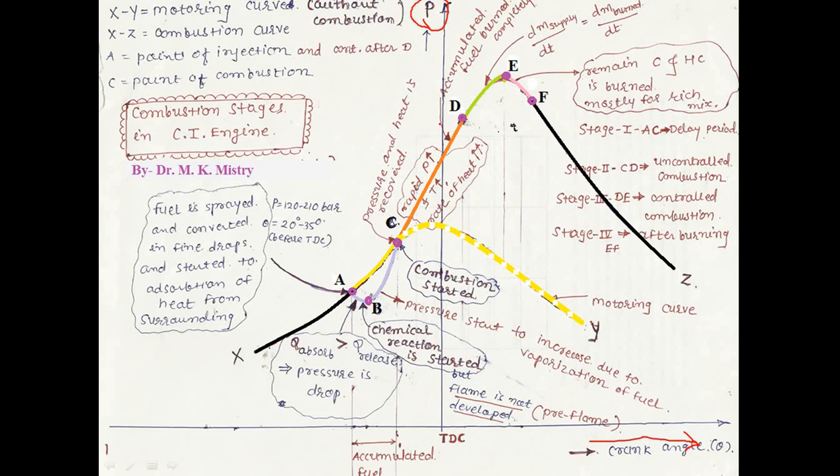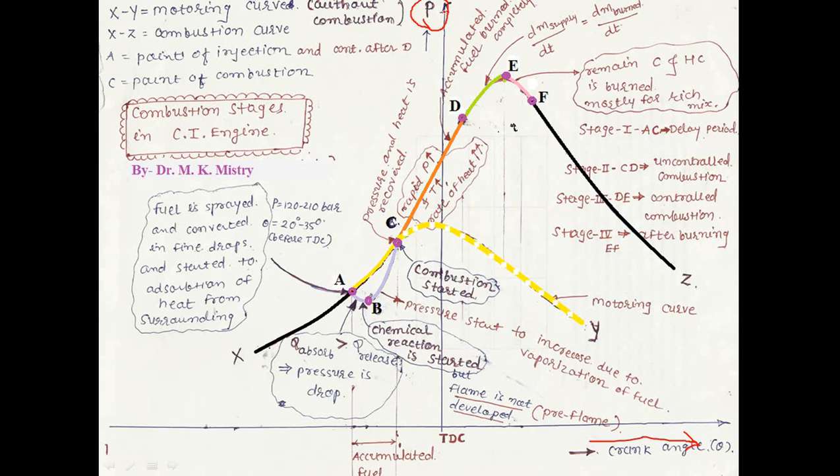Now if we discuss the graph, point A indicates the point of injection. In case of CI engine, fuel is injected inside the combustion chamber and only air is sucked during the suction stroke.